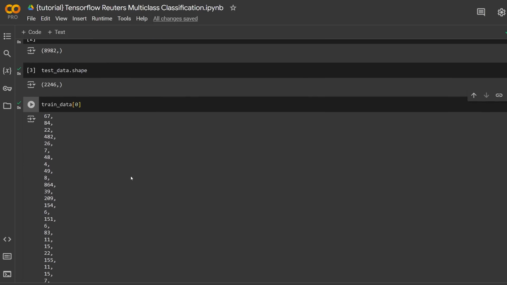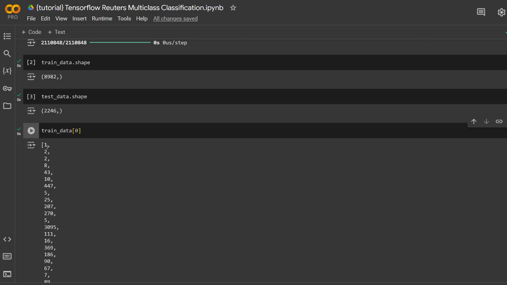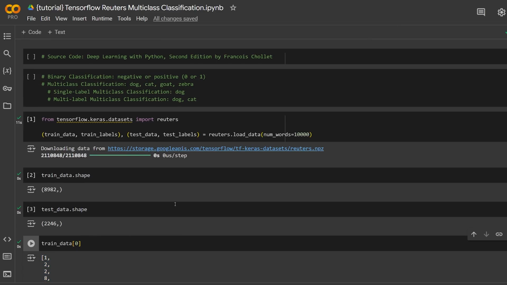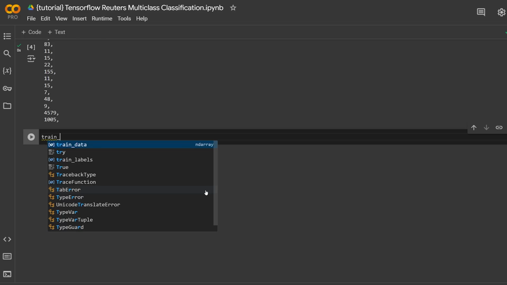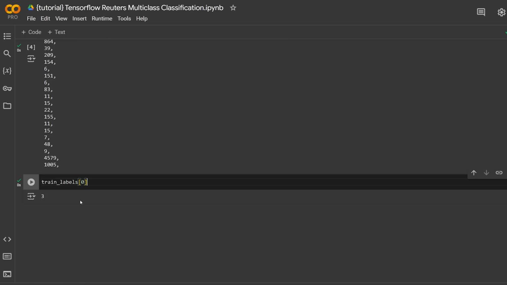Okay, so we can see that it's just a simple Python list of numbers, just like in the last episode, where we were classifying IMDb reviews for movies, and this was also given to us as a bunch of numbers. Each of these numbers represents a specific word in the dictionary of the most common 10,000 words. So it's already tokenized for us, meaning it's converted from text form to numbers in vector form. Then let's also print out the first training label, and we get 3. So the first sample in our training set is labeled as 3. Whatever that third topic is, that's what it would be.